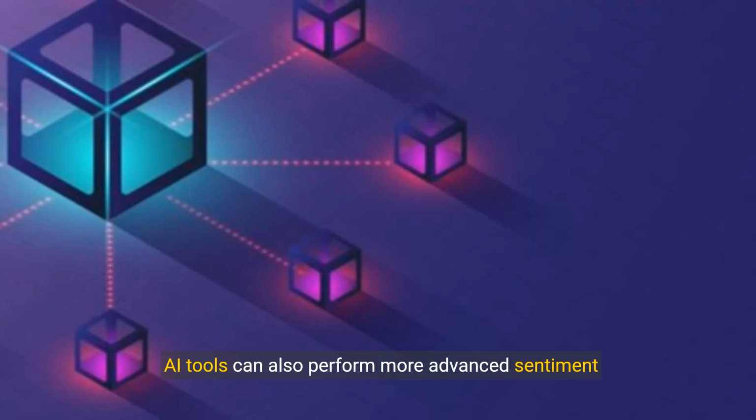AI tools can also perform more advanced sentiment analysis by considering the context and relationships between words. For example, the phrase "Bitcoin is not performing well" contains the word "well," which is usually associated with positive sentiment. However, the presence of "not" negates the positive sentiment, making the overall sentiment negative. AI models can learn to recognize these nuances and provide more accurate sentiment classifications.